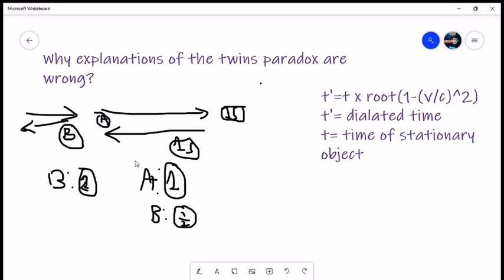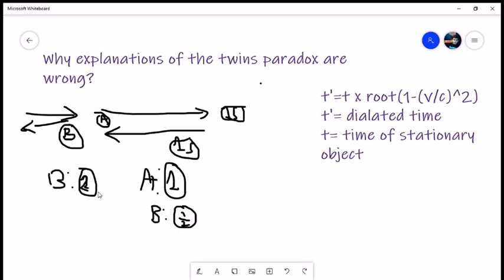But B knows that A will see B as the one who's moving. So B will say that A will calculate the time passing for B to be half a second, because 1 second passed for A, so half a second passed for B. So which is correct? Did 2 seconds pass for B, which is what B thinks, or did half a second pass for B, which is what B thinks A thinks B experienced?